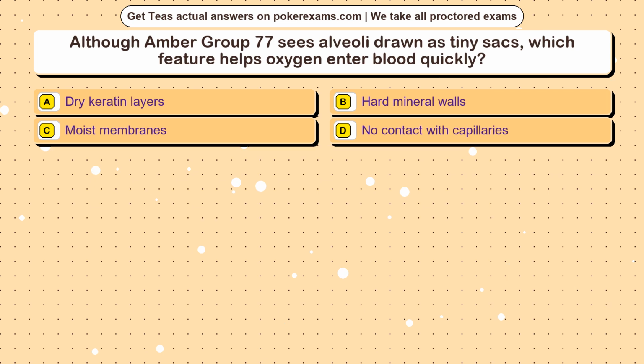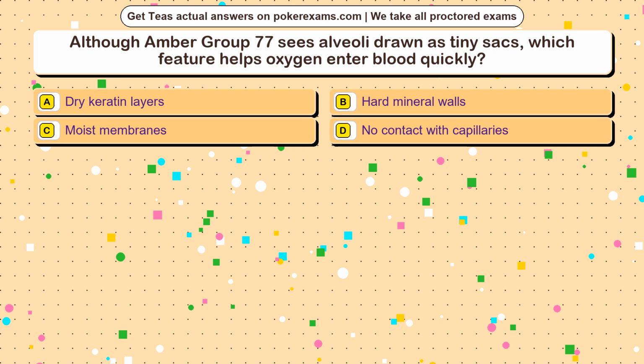Question 16. Although Amber Group 77 sees alveoli drawn as tiny sacs, which feature helps oxygen enter blood quickly? Option A, dry keratin layers. Option B, hard mineral walls. Option C, moist membranes. Option D, no contact with capillaries.